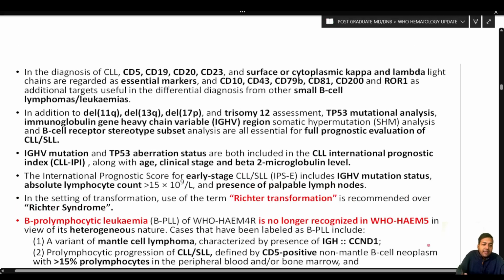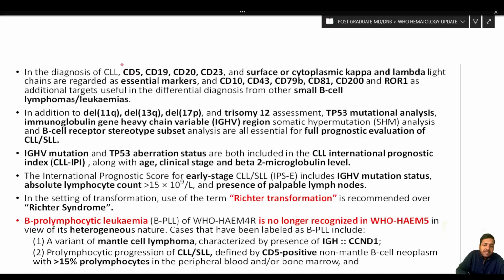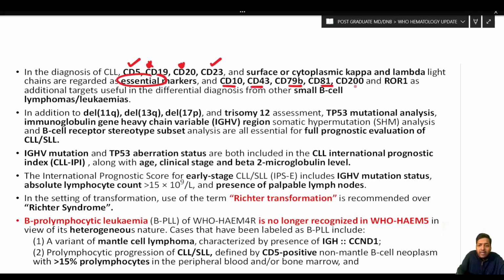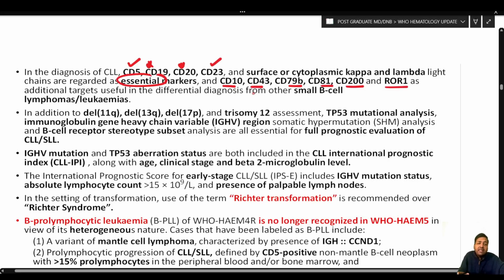Now, very important, WHO has now made it very clear how to diagnose each and every entity. So in the diagnosis of CLL, CD19, CD20 showing that they are of B cell origin, and CD5, CD23 and surface or cytoplasmic kappa lambda light chain are regarded as essential markers for diagnosis. Whereas other markers are additional, desired markers, like CD10, CD43, CD79B, CD81, CD200, ROR1, which are additional targets useful in differentiating CLL, SLL from other small B cell neoplasms.